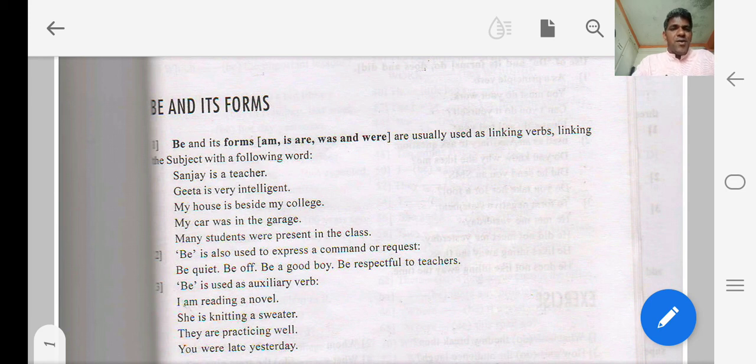Subject in English grammar is the person, place or thing about which we speak. That particular concept is called subject.